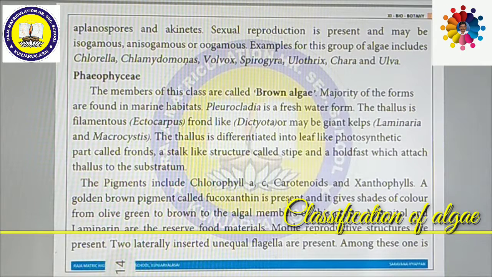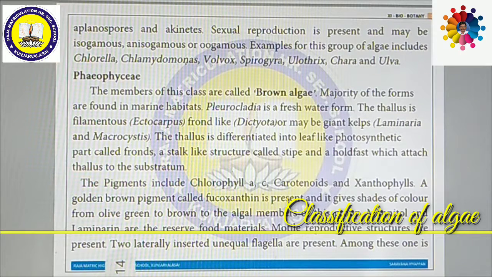The thallus is differentiated into a leaf-like photosynthetic part called frond, a stalk-like structure called stipe, and a holdfast, which attaches the thallus to the substratum.